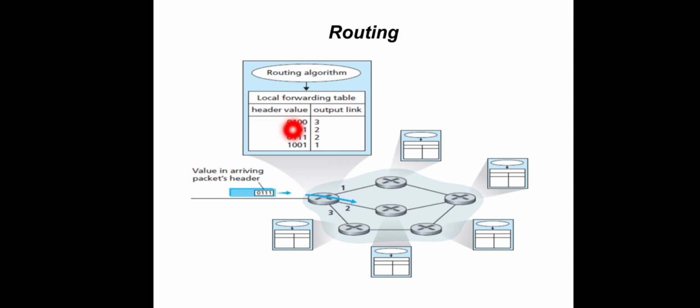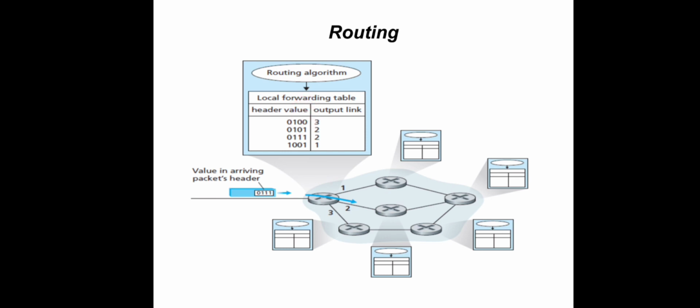That will be updated in every router using some routing algorithm. So here, just for example, if the header value is 0100, definitely it reflects the destination address, and the corresponding output link to be forwarded to is 3. And if the header value is 0101, 2 should be selected as the outgoing link. Like this, information will be stored in the table, and based on that, each incoming packet will be forwarded accordingly. This table will be updated by routing algorithms. We will see all these routing algorithms later.